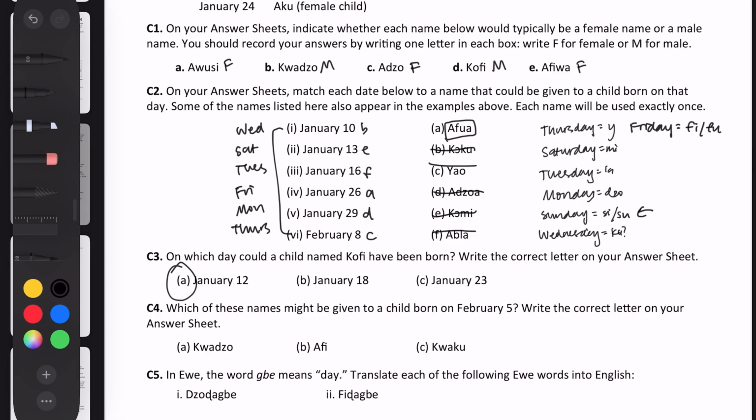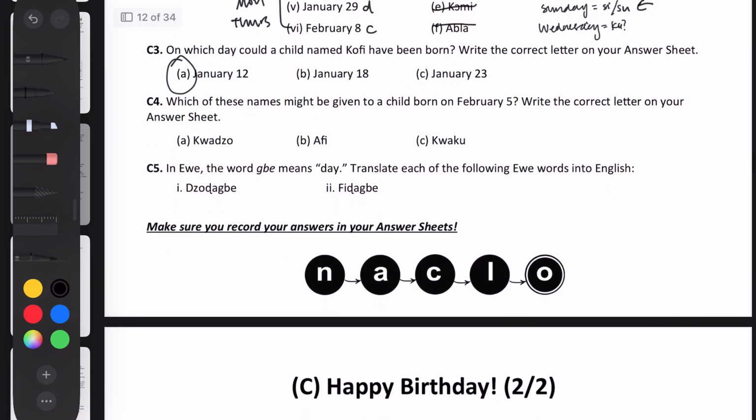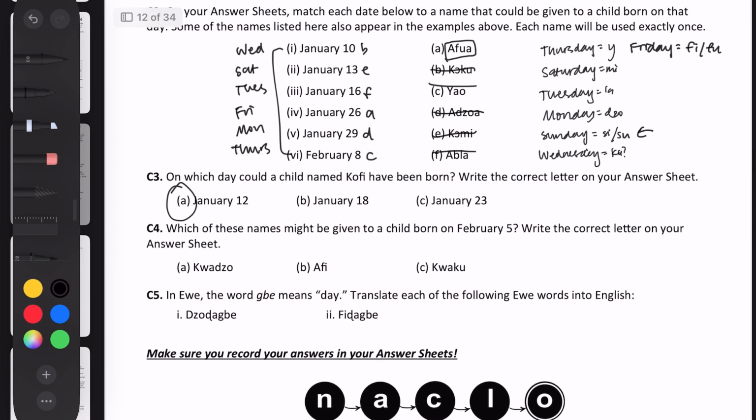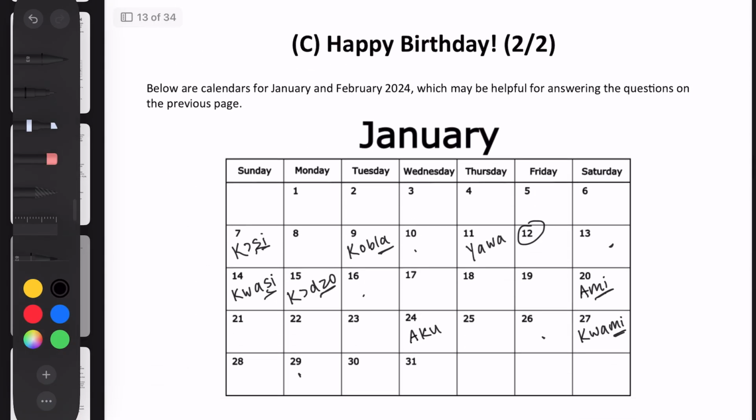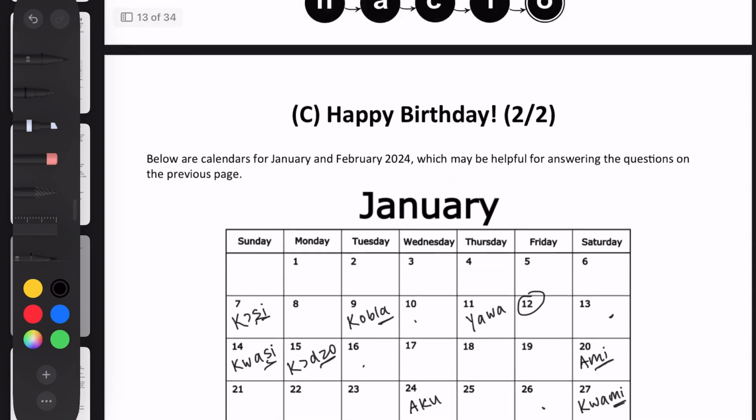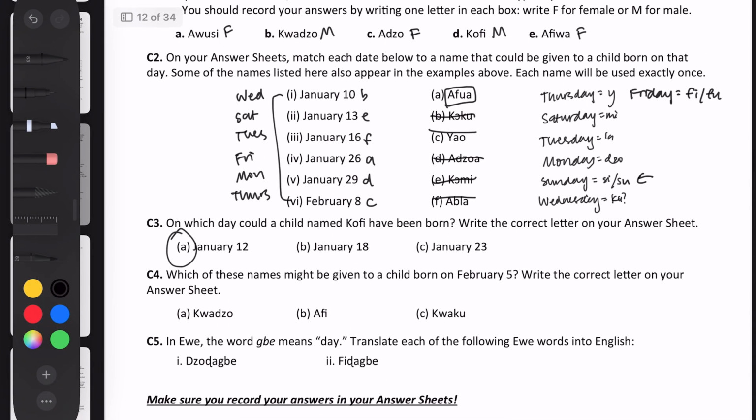Okay, for number 4, we have to figure out which of these names could be given to someone born on February 5th. And then we have this DZO, the FI, and the KU that we have patterns for, so we should know all of these. So now we just need to figure out which day February 5th is, and it is going to be a Monday. So for Mondays, we have the DZO, so that means that the answer is going to be A again.